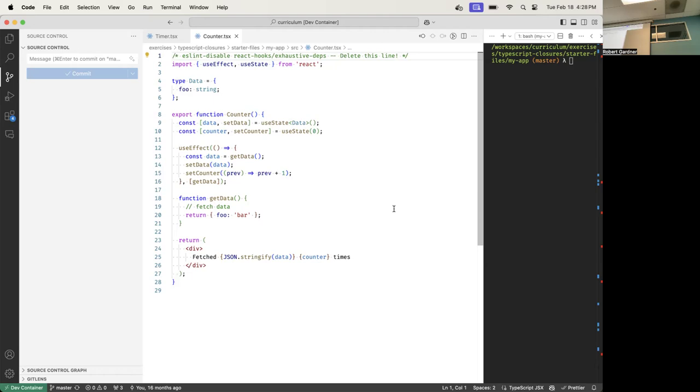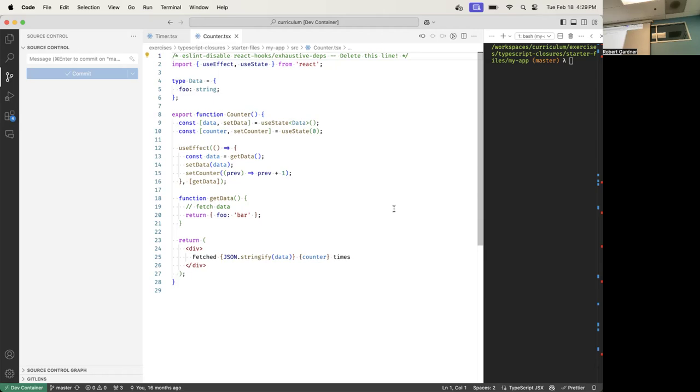Okay, let's analyze each one of them. The Counter function. What dependencies does it have? What goes in its backpack? Let's go through. Line 4, useState goes in its backpack because it's declared outside. Data, setData. Counter, useEffect, getData. Is getData defined inside or outside of Counter? Inside, right there. So it's not a dependency. It does not go in the backpack. What about JSON? Outside. Data.